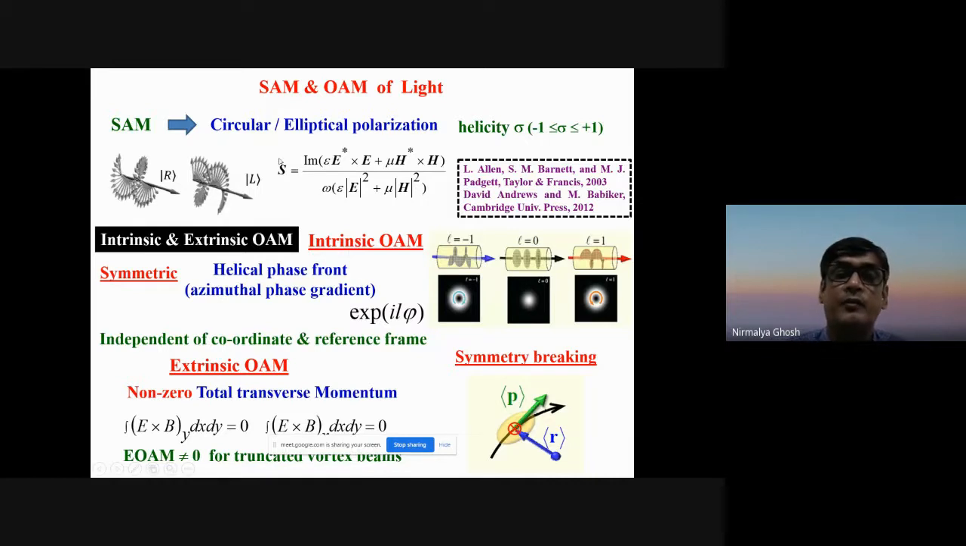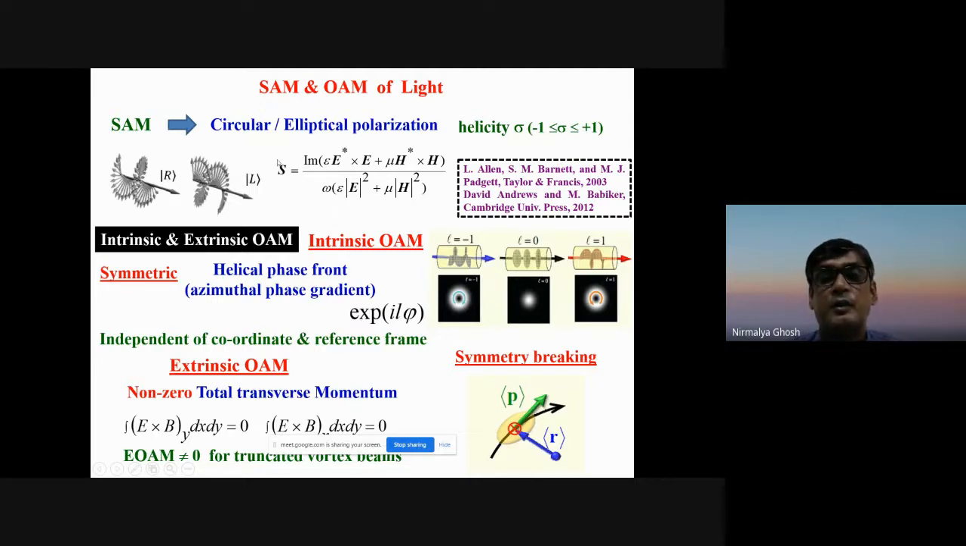Spin angular momentum is of course related to the polarization of light, specifically the circular or elliptical polarization of light. So circularly polarized light, left or right circularly polarized light, can carry angular momentum of plus ħ or minus ħ per photon, and also elliptically polarized light whose helicity sigma will lie between -1 and +1, so they also carry spin angular momentum.